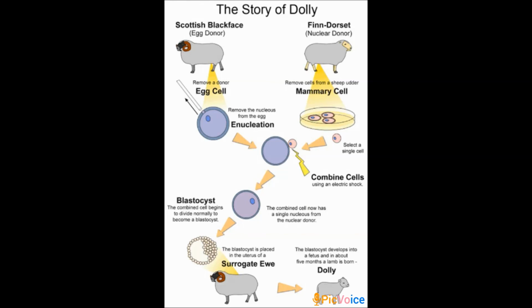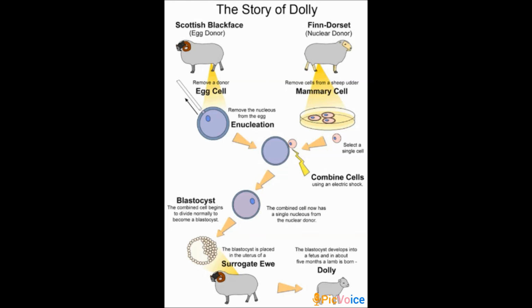So the story is, during the process of cloning Dolly, a cell was collected from the mammary gland of a female, the Finn Dorset sheep. See the image. This is a Finn Dorset sheep, a female sheep. A mammary gland cell is collected from it. Simultaneously, an egg was obtained from a Scottish Blackface ewe.